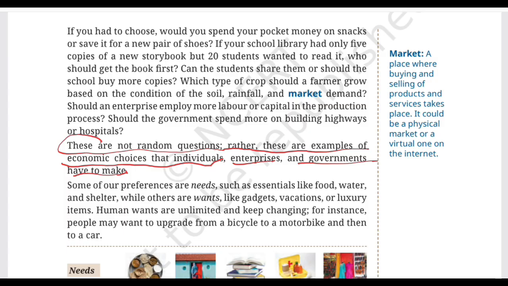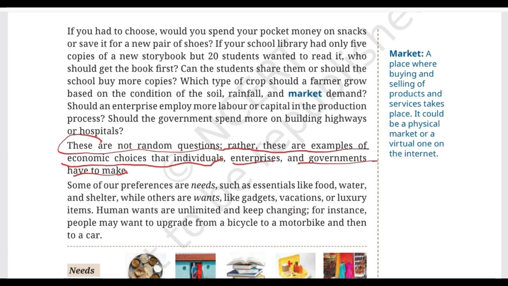And economic choices are made by individuals like you and me, enterprises such as businesses, and governments which make decisions for the society. So, economics isn't something that happens only inside a bank or inside a big company or inside a government office. Economics is present in our everyday decisions. And now we need to ask, why do we have to make so many choices? That takes us to the next part.